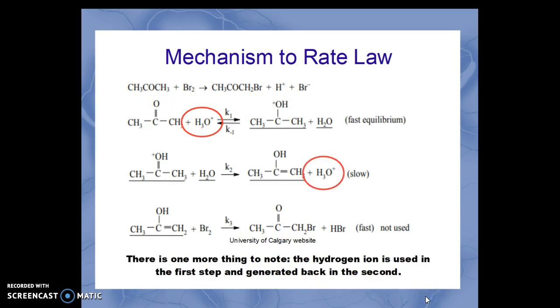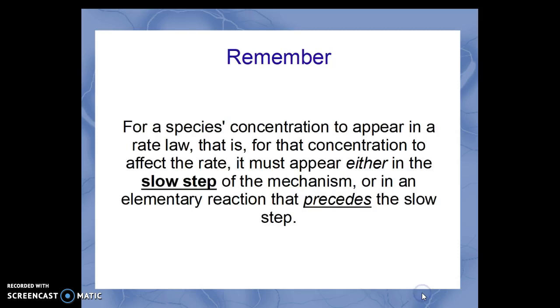There's one more thing to note. The hydrogen ion is used in the first step here on top, and it is recovered back in the second step. It's necessary for the reaction, but it's not changed. If something speeds up a chemical reaction and is not permanently changed, it is acting as a catalyst for the reaction in question.